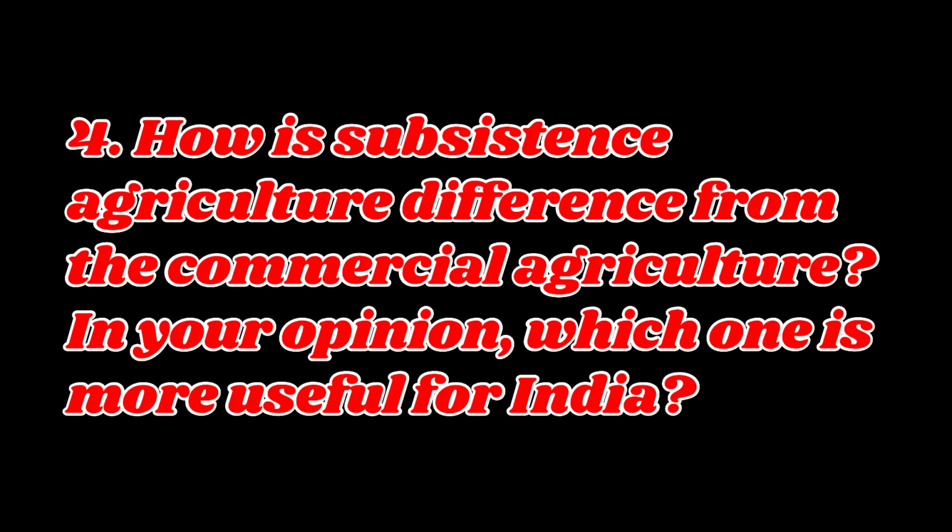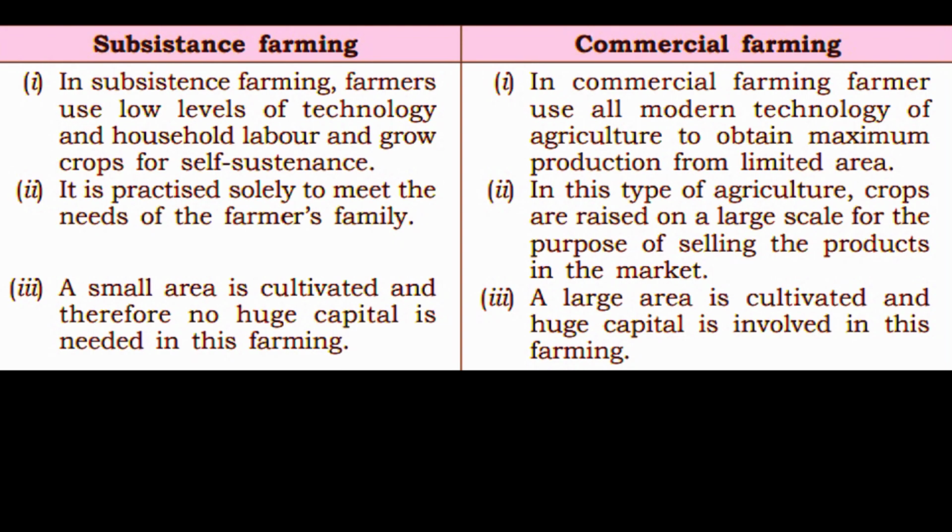4. How is subsistence agriculture different from commercial agriculture? In your opinion, which one is more useful for India? Answer. Subsistence farming, commercial farming. 1. In subsistence farming, farmers use low levels of technology and household labor and grow crops for self-sustenance. In commercial farming, farmers use all modern technology of agriculture to obtain maximum production from a limited area.